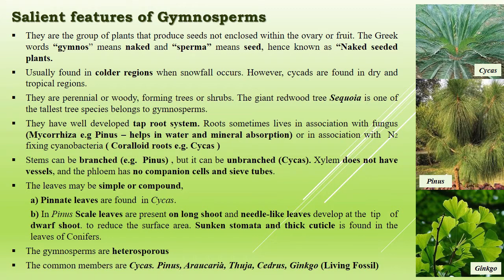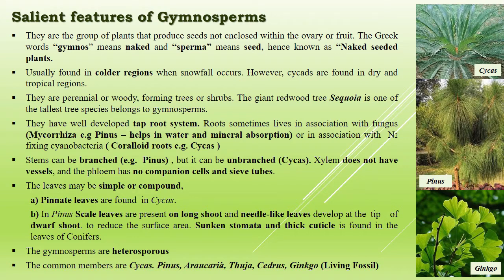In case of Cycas, small specialized roots are present, which are called coralloid roots. Actually, coralloid roots are associated with nitrogen-fixing bacteria, cyanobacteria. So, it helps the plant by providing nitrogen. Coralloid roots are irregular and they do not possess root hairs and root caps.